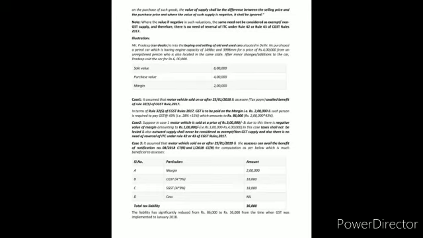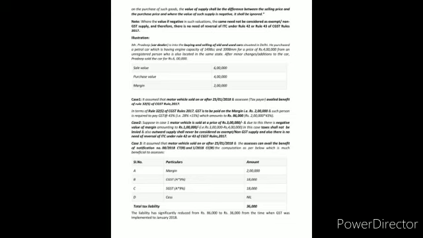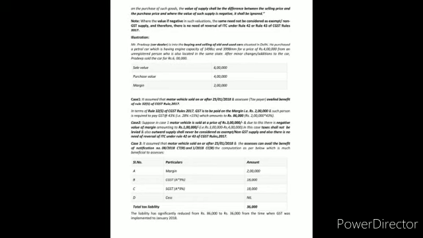Sale value is 6 lakh, purchase value is 4 lakh. Now what is the margin? Margin is 6 lakh minus 4 lakh, equal to 2 lakh. Case 1: it is assumed that the motor vehicle is sold on or before 25th January 2018 and the taxpayer availed the benefit of Rule 32 sub-rule 5 of CGST Rules 2017.